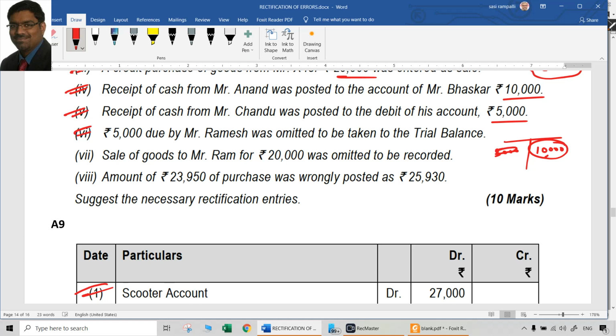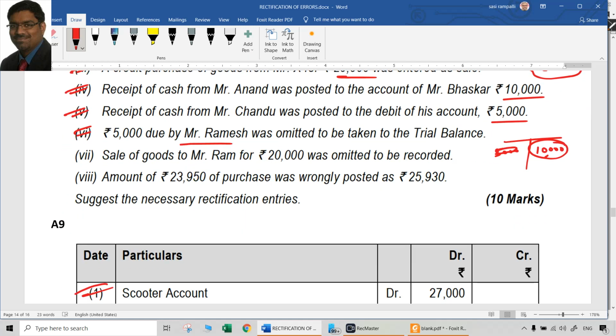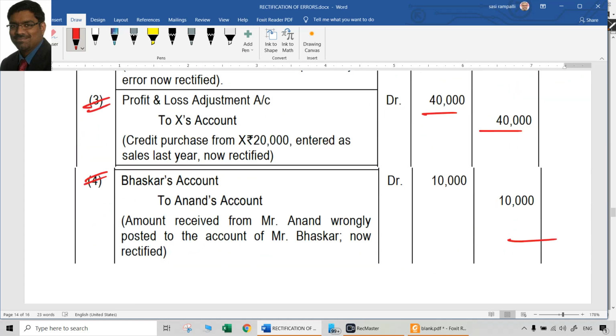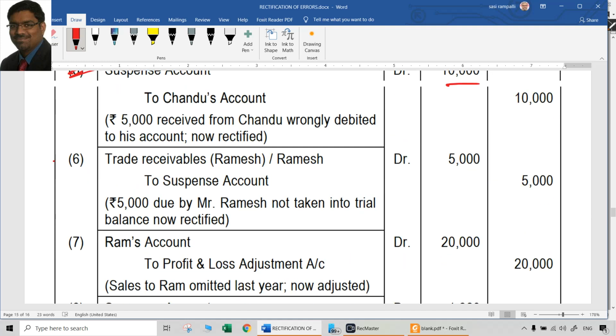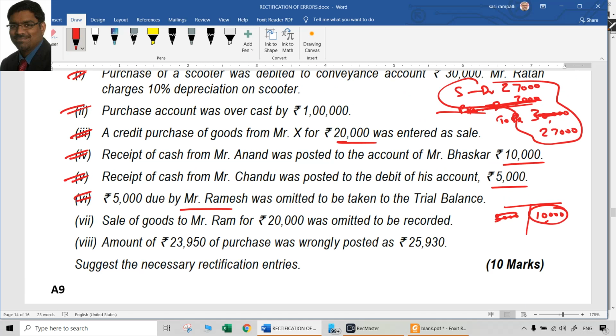Sixth point, 5,000 rupees due by Ramesh was omitted to be taken to trial balance. Due by Ramesh means, are we Ramesh? No, we are Ratan. So somebody is due to us. Ramesh is due to us. Now let us record it. Ramesh account debtor to suspense account. That's all. Or trade receivable account or debtors account, whatever it is, to suspense account 5,000. It's an error of omission. Now we are recording it.